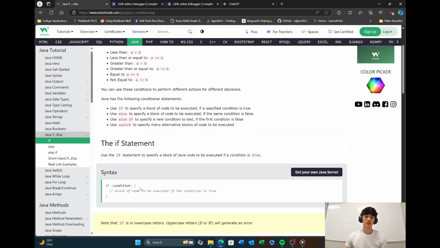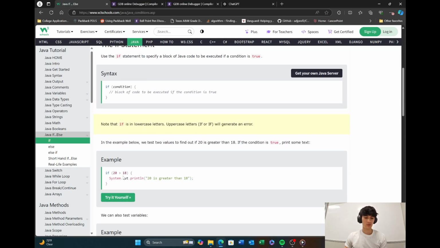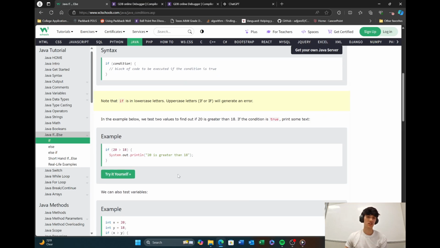So here we're going to say if 20 is greater than 18. If it is, we're going to print 20 is greater than 18, which it is, so we will. But if this were to be 18 and this were to be 20, we would just skip completely over this block of code, because that is a false statement. If false means we're just going to skip it.